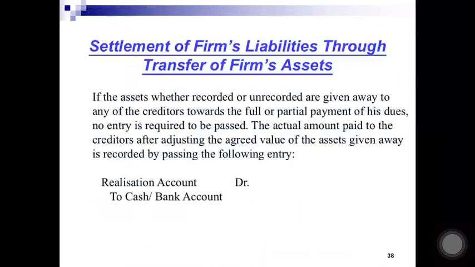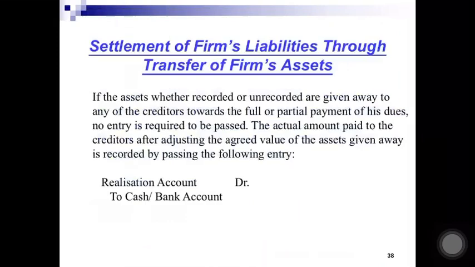Next, settlement of the firm's liabilities through the transfer of the firm's assets, whether recorded or unrecorded, given away to any of the creditors. For example, there is a creditor to whom we have to pay rupees 6,000, and there is an asset whose value is rupees 5,000, and we have transferred that asset to the creditor in full settlement, then no entry will be made.